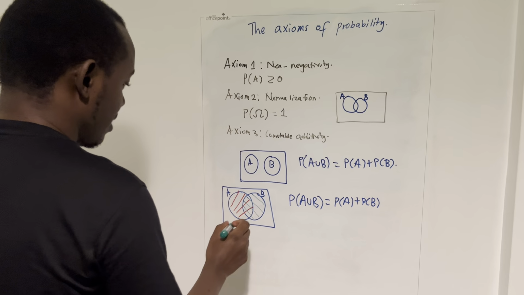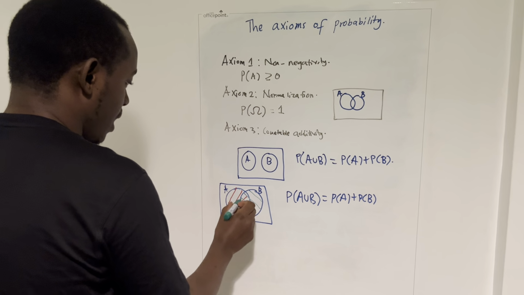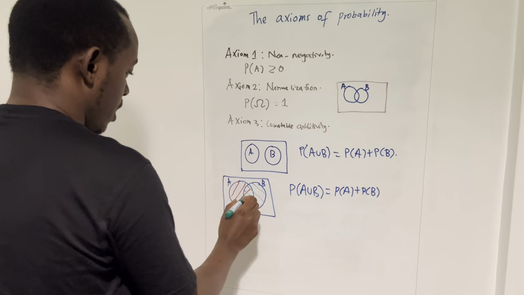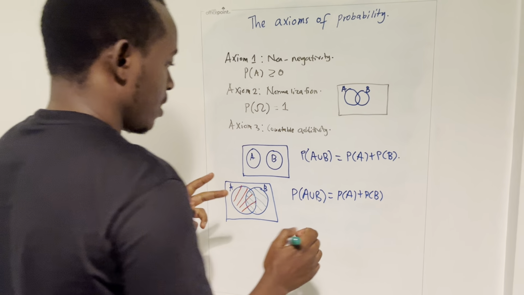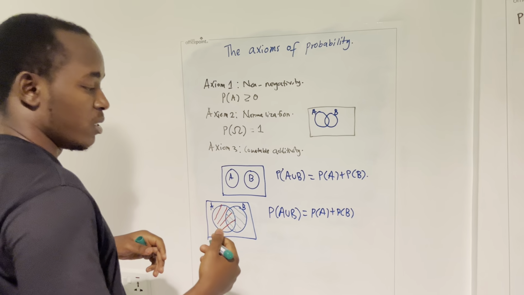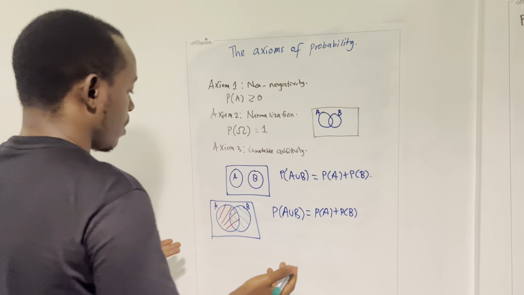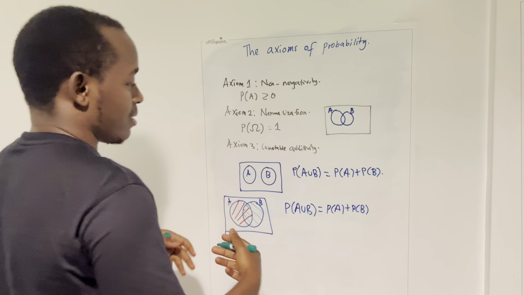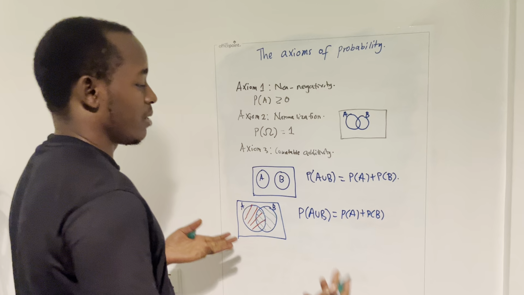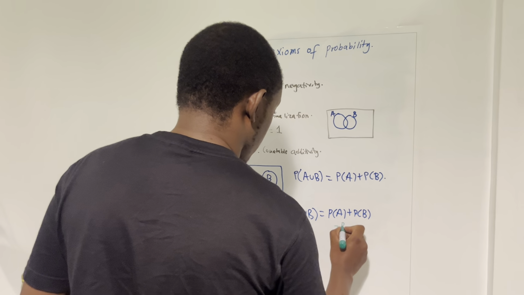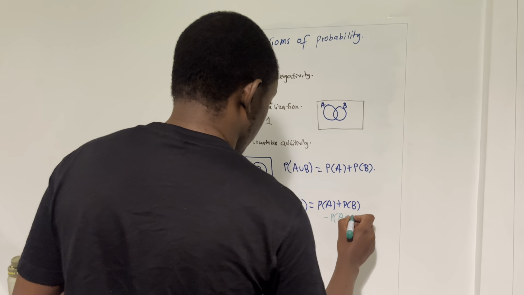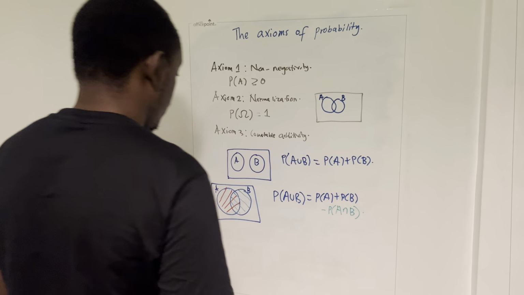You will notice that this intersection happens to have red lines and green lines. That means the intersection occurs twice. That's why we have to remove it once, because it has been added one more unnecessary extra time. So this will be minus the probability of A intersection B.